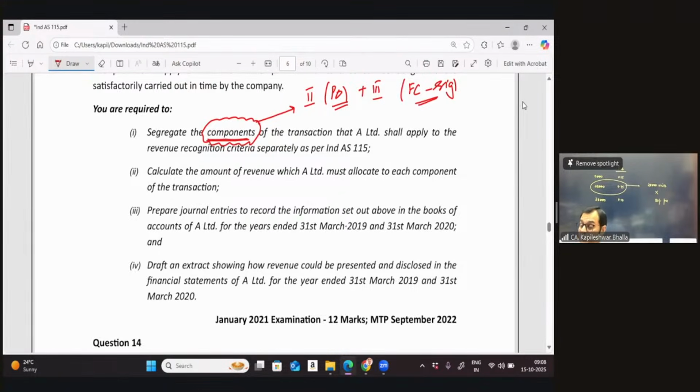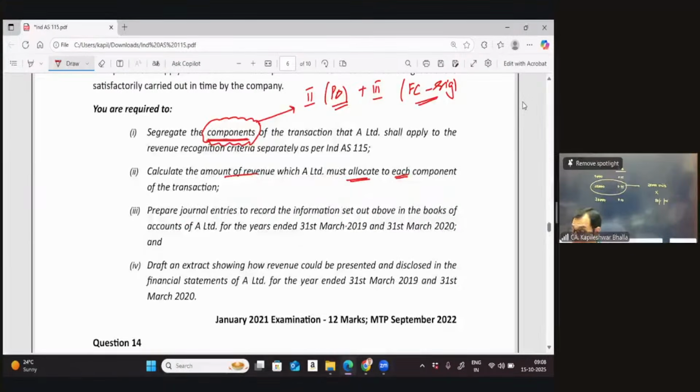So there was a little untraditional way of putting the question to the students. Instead of saying that I want performance obligations, because that would restrict you only to step number 2, he said I want the components, so that would mean not only the performance obligations, but the financing element as well. Then he says, calculate the amount of revenue which must be allocated to each component of the transaction.